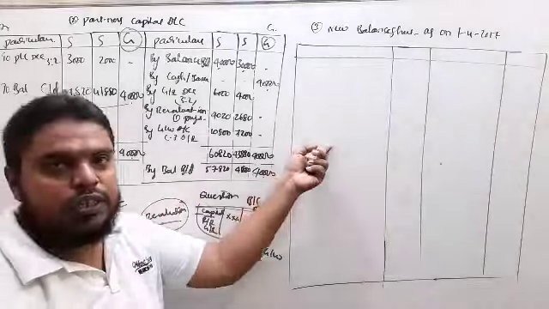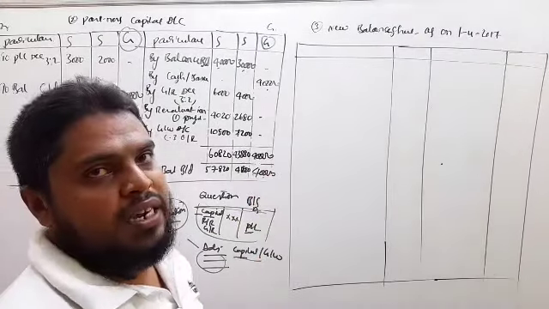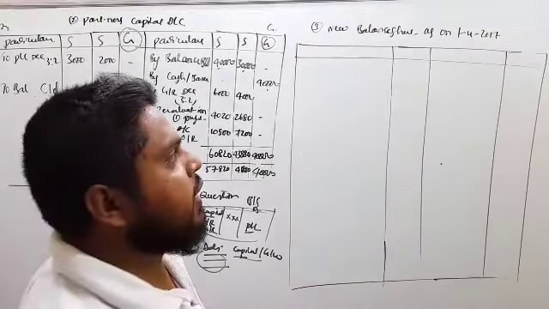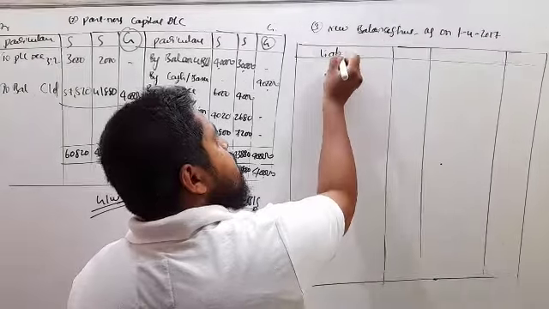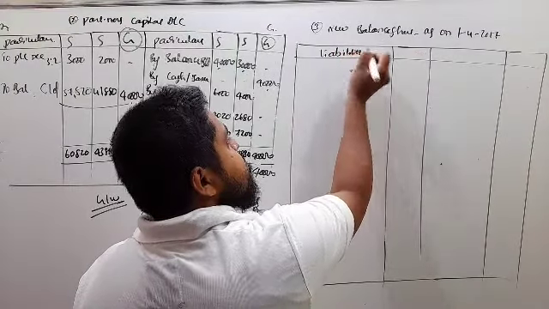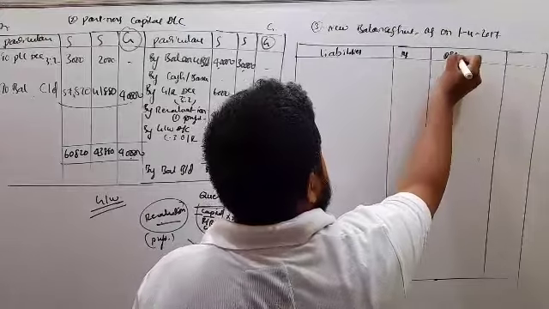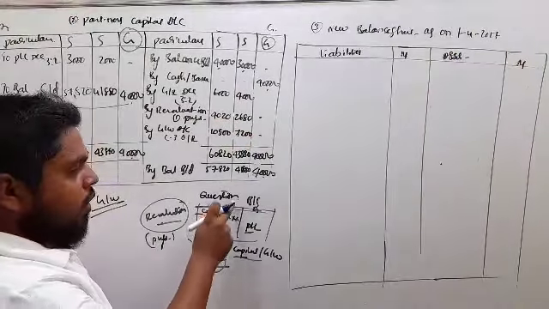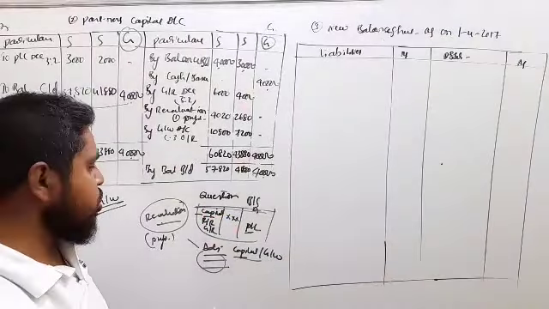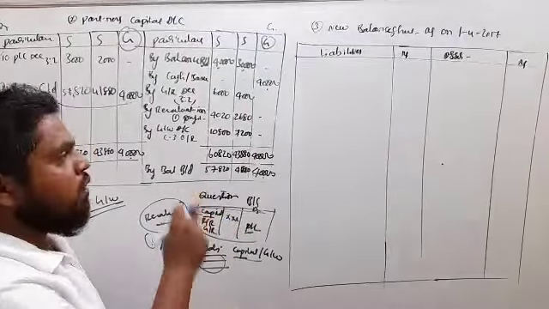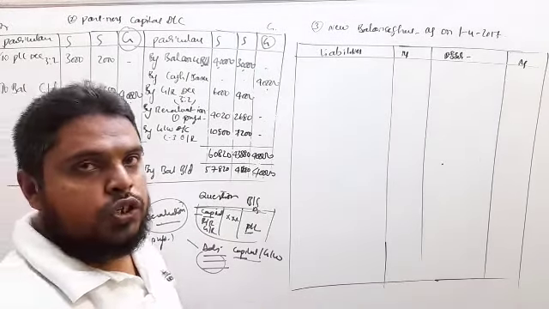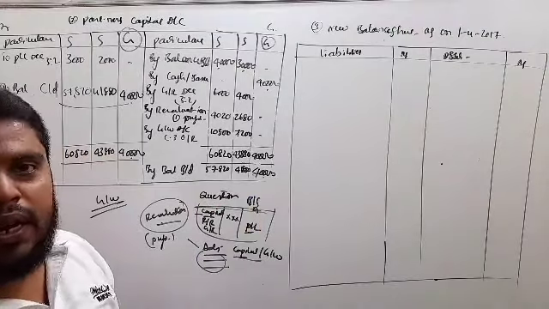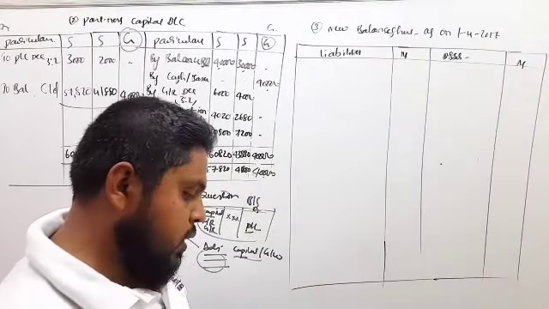Start with the balance sheet. You know the balance sheet is a financial statement of a partnership firm. It shows the liabilities and the assets. So this balance sheet is prepared with the help of the old balance sheet, that is, the one given in the question, and the adjustments. Whatever adjustments you have made under step 1, the revaluation account, those adjustments we compulsorily have to repeat in the new balance sheet.